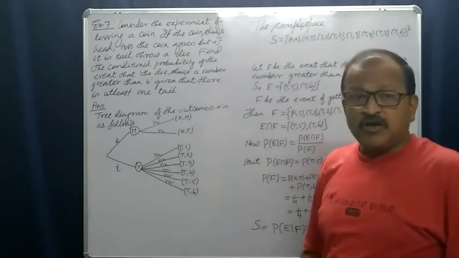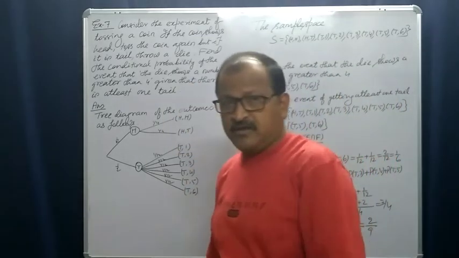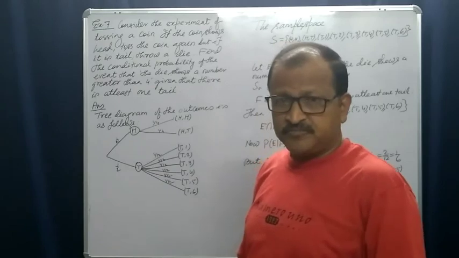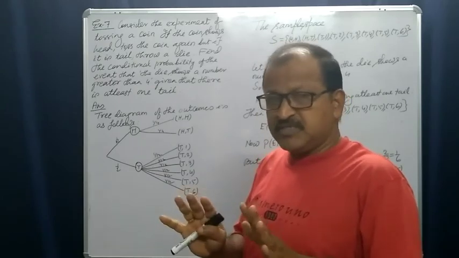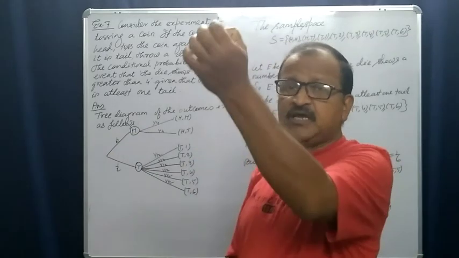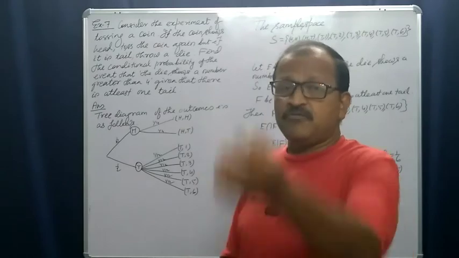We have to throw a die. A die has 6 faces, numbered from 1 to 6. This is the experiment. First we toss a coin. If head falls, again we toss the coin.